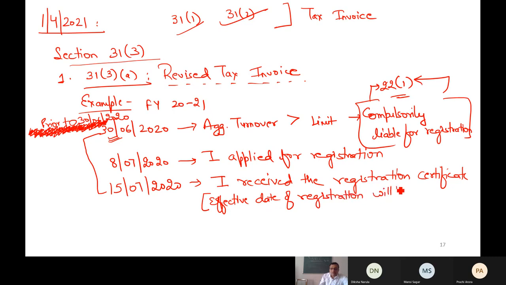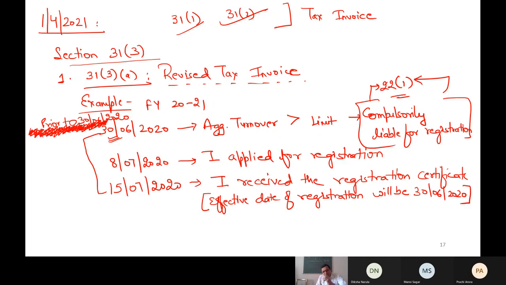It will be written as 30th June 20 without any doubt. I might have received the registration certificate on 15 July, but the effective date remains the same. The day my turnover exceeded the limit, that is 30th June 20.